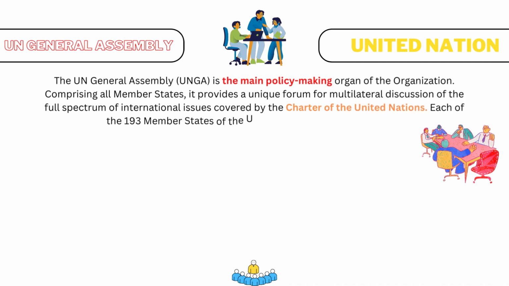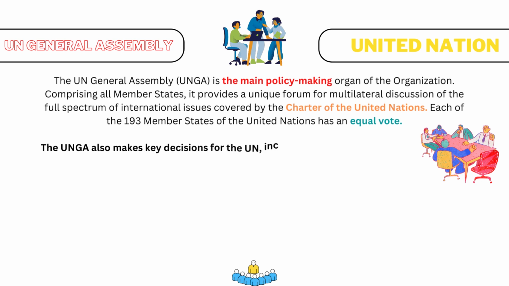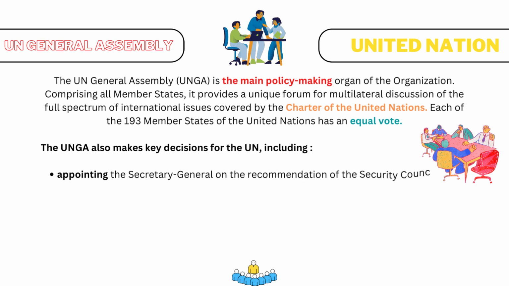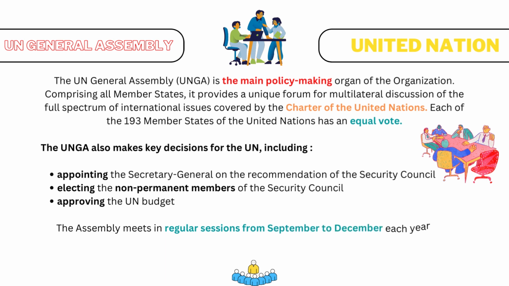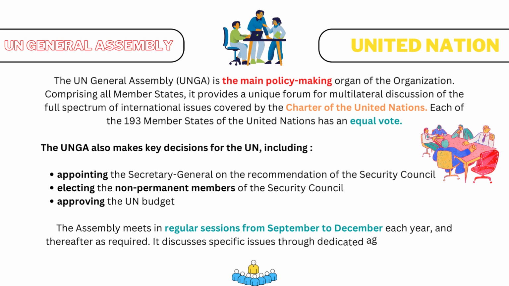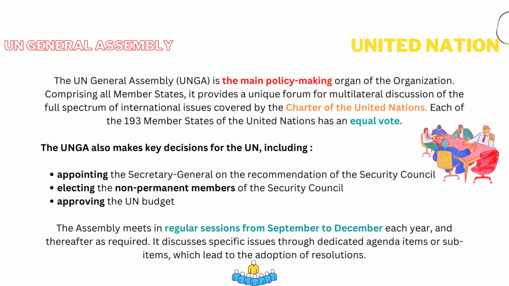Each of the 193 member states of the United Nations has an equal vote. The UN General Assembly also makes key decisions for the UN, including appointing the Secretary-General on the recommendation of the Security Council, electing the non-permanent members of the Security Council, approving the UN budget. The Assembly meets in regular sessions from September to December each year, and thereafter as required. It discusses specific issues through dedicated agenda items or sub-items, which lead to the adoption of resolutions.